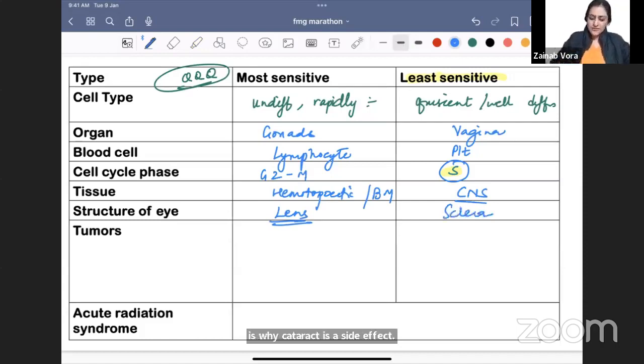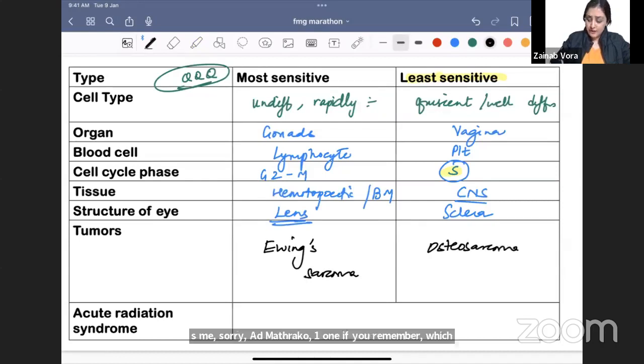Don't remember all the tumors, just one each if you remember which has been asked. So most sensitive, remember bone tumor Ewing sarcoma, least sensitive osteosarcoma. Though I have given you Wilms and others, you can remember the entire list, but those questions have not come. If you remember only these, it's good to go for the exam.